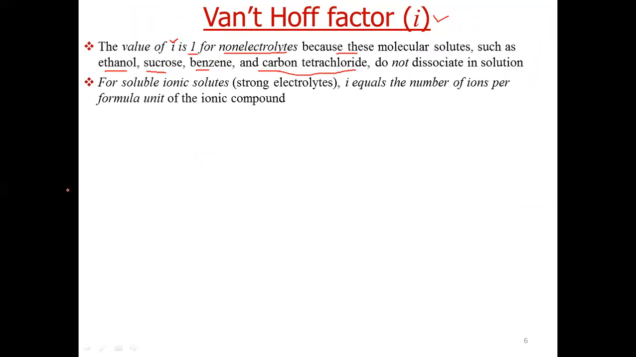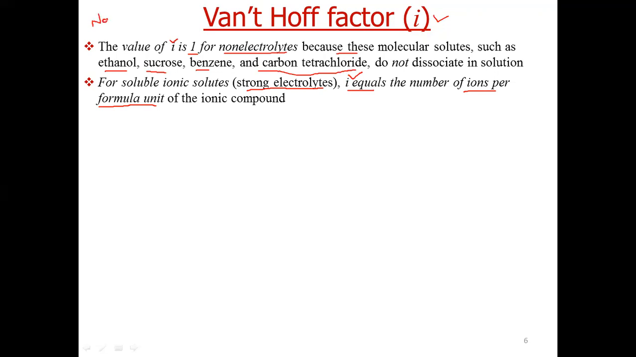Now, how to determine iota? First thing is, in simple cases for strong electrolytes which are completely dissociated in solution, iota is equal to the number of ions per formula unit. In simple language, we can say, how many particles a single electrolyte will give, that will determine the value of iota. Like NaCl.